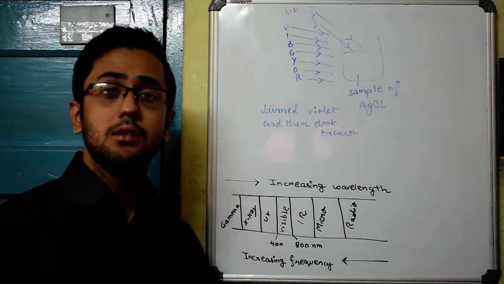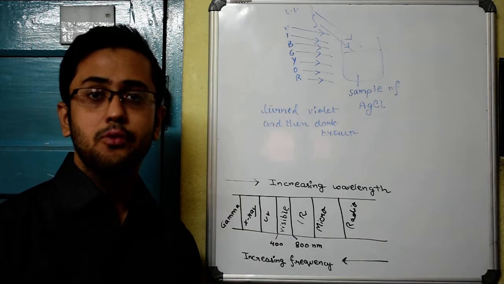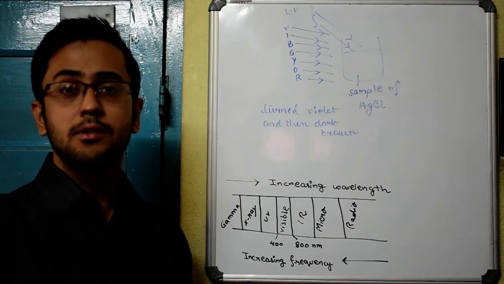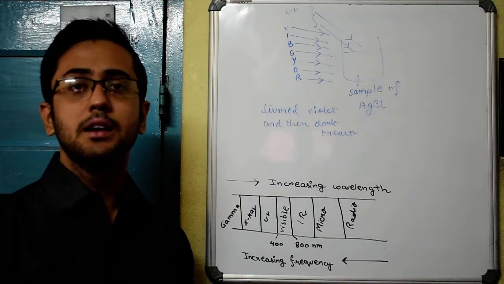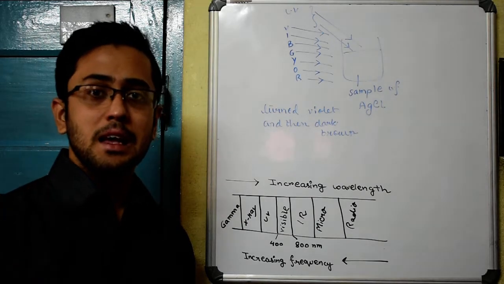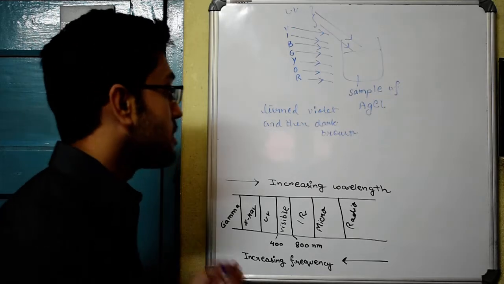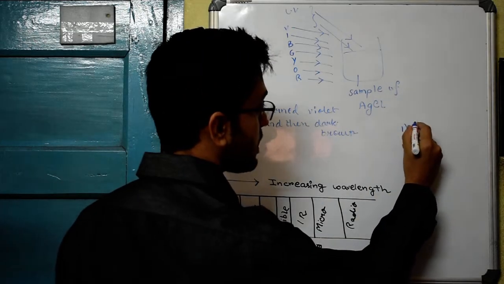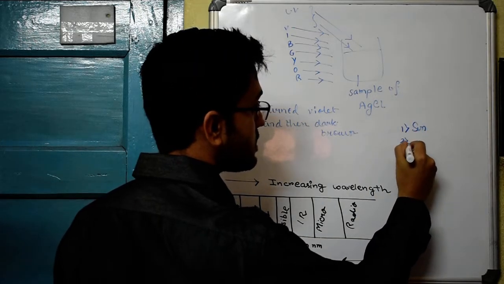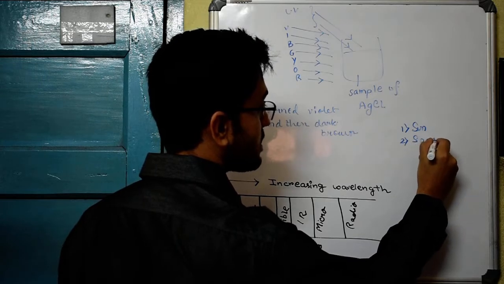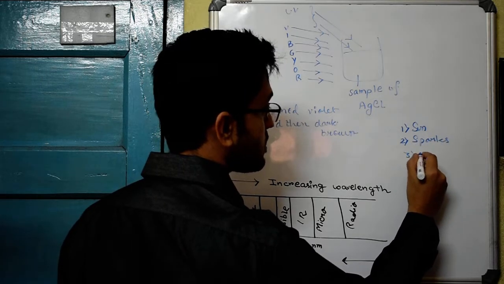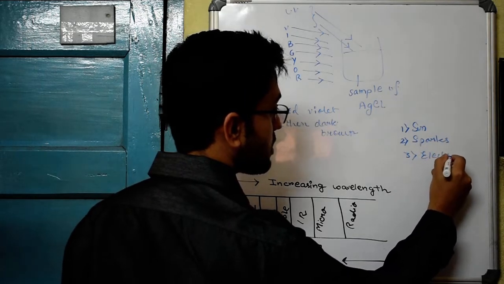What are the sources of the ultraviolet light? One of the sources is obviously our sun. Apart from that, electric arcs. Here, one of the sources is the sun. A second source is sparks, and a third source is electric arc.